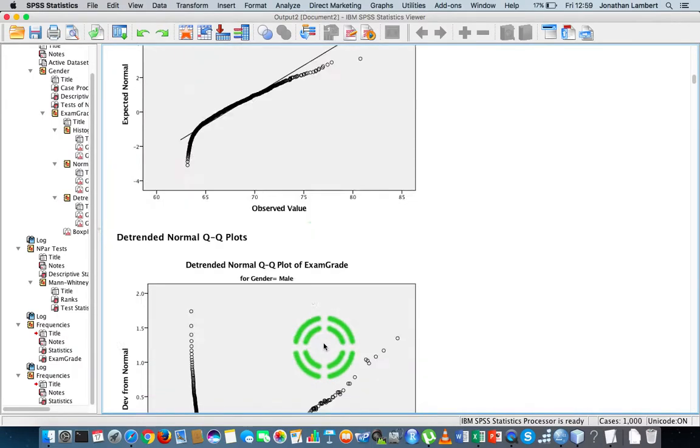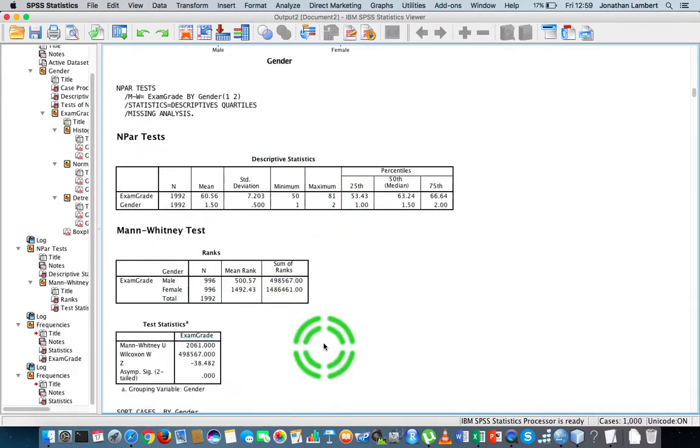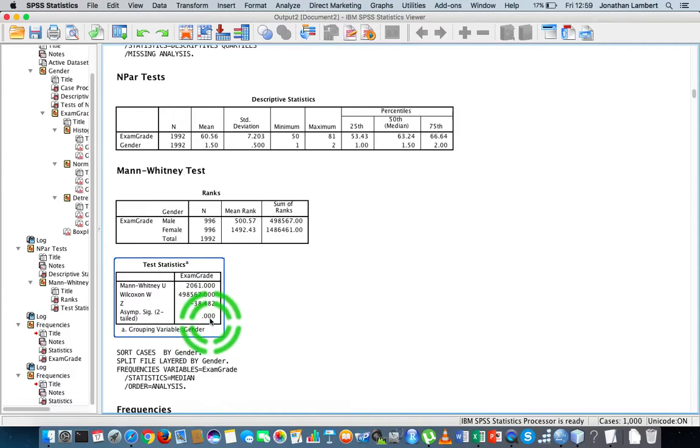Okay. So just going back in here, we know that we've rejected the null hypothesis. In this case, the null hypothesis would have been that the median scores for the males is the same as the median score for the females. And in this case, we've actually rejected that. Now, just the alternative interpretation, yeah?